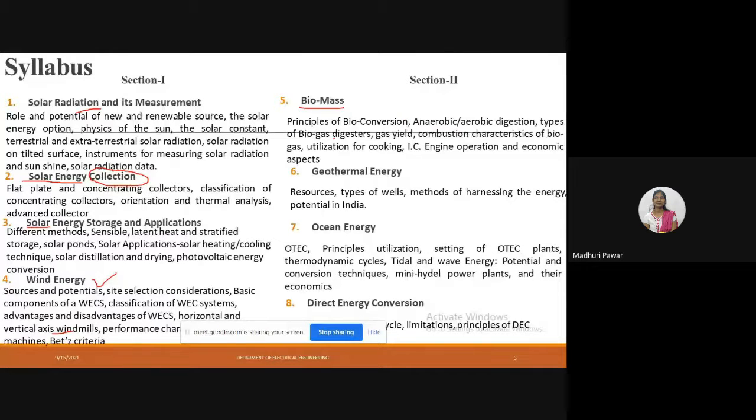So you will be able to understand all the types of renewable sources in this chapter. And next, geothermal energy. Geothermal is nothing but which type of energy? Hot springs.